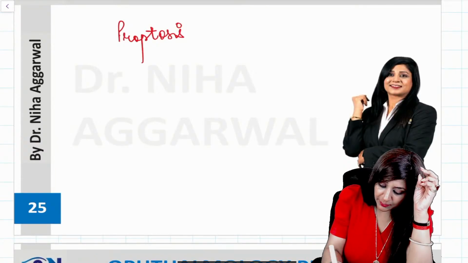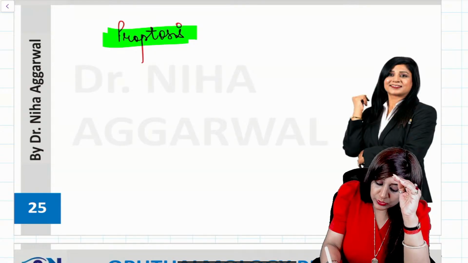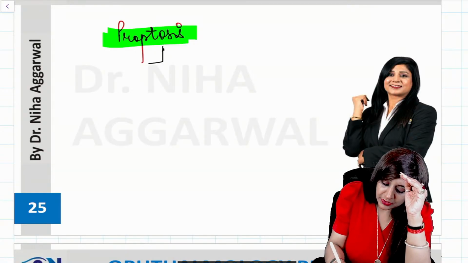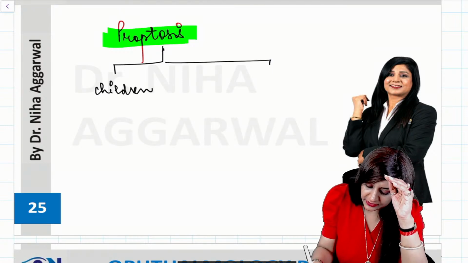While when I am talking about proptosis, where we have forward ectasia, you have to see whether we are talking about proptosis in children or in adults.